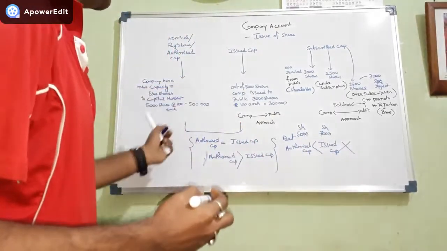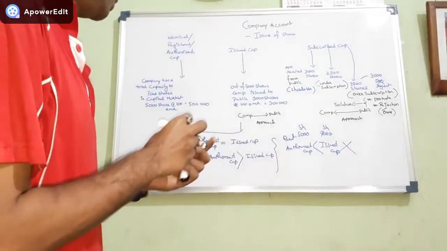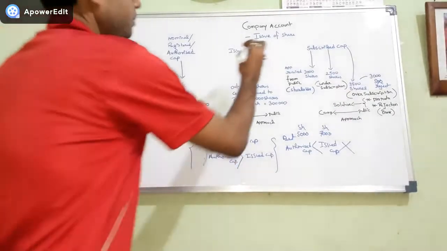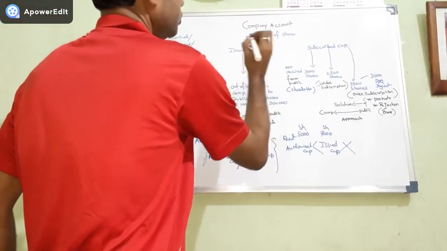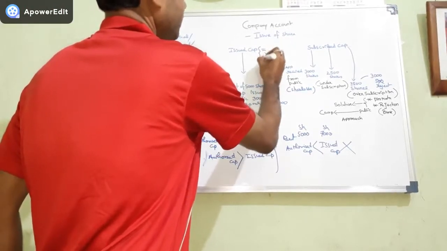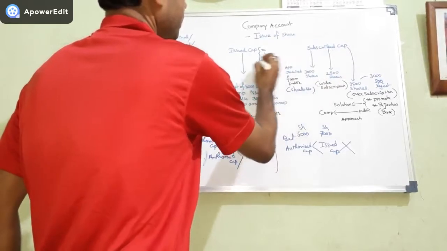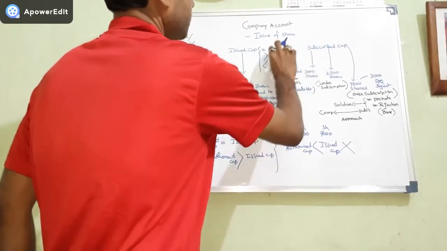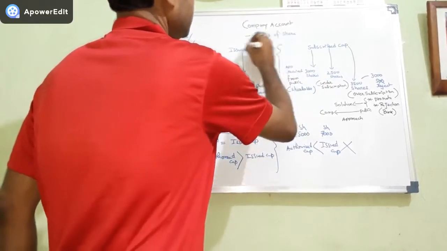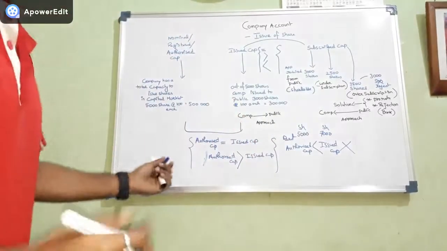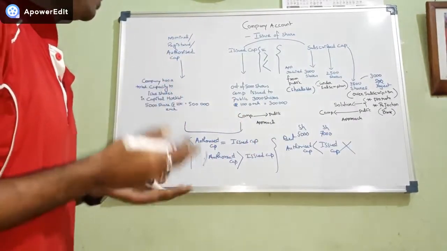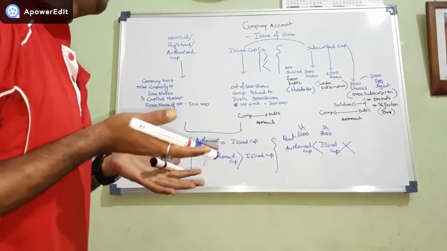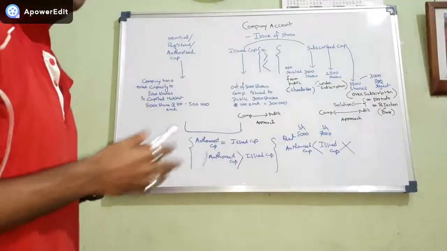So in this relation, authorized capital can be equal to issued capital, or authorized capital can be greater than issued capital. And issued capital can be greater than subscribed capital, or issued capital can be less than subscribed capital. Both things can happen within these relations. So in short, we get an idea of what authorized capital is, what issued capital is, what subscribed capital is, and what the relation between them is.